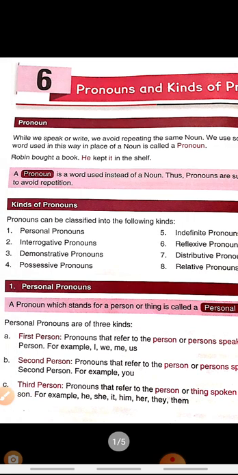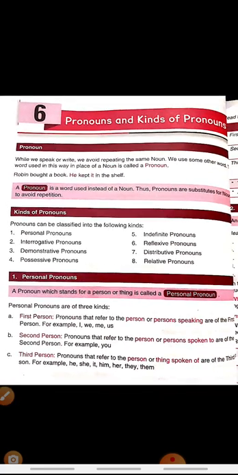Third person is the person regarding whom we are talking, or things spoken of. For example, he, she, it, her, they, and them. So, personal pronouns are of three types: first person, second person, and third person.